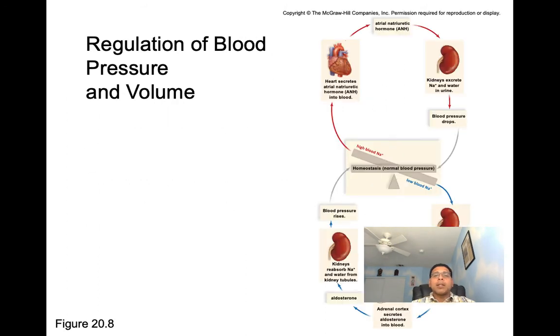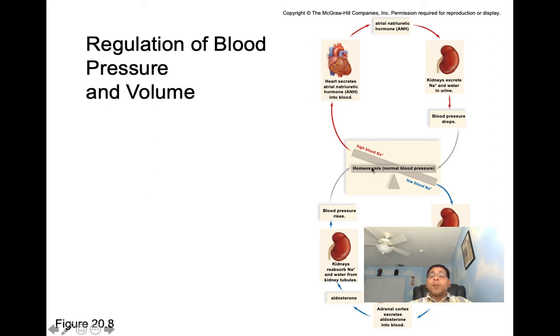So let's check this all out here in this picture. Here we can see if we're in homeostasis, we have normal blood pressure. But if we have high blood pressure, you can see the heart's going to secrete ANH. ANH then is going to cause our kidneys to excrete sodium and water into the urine. And that's going to cause our blood pressure to drop, taking us to homeostasis.